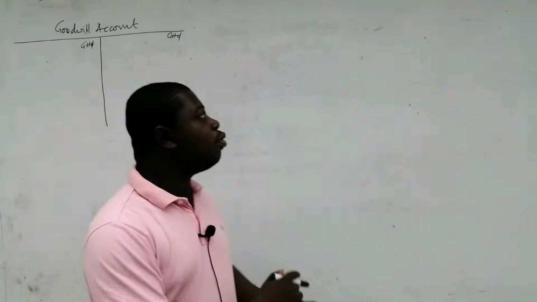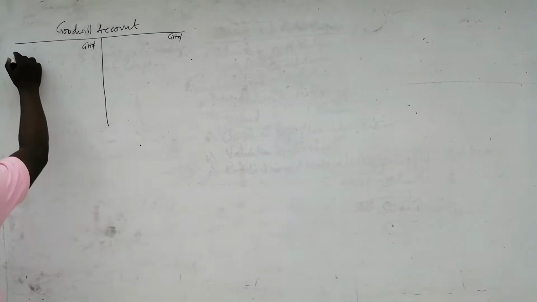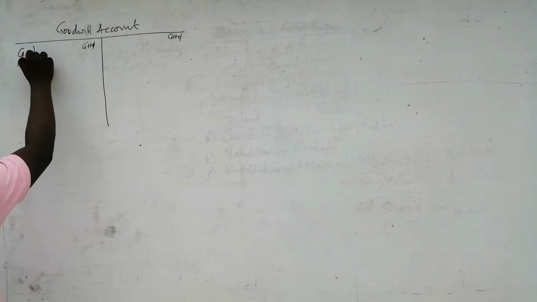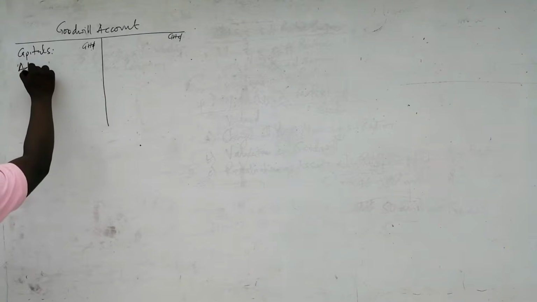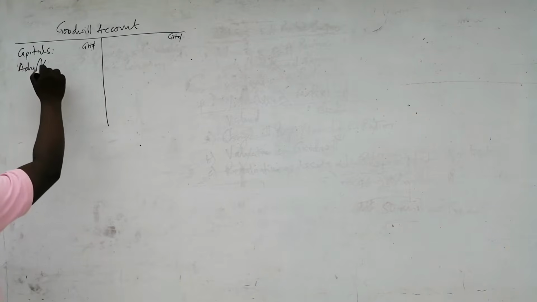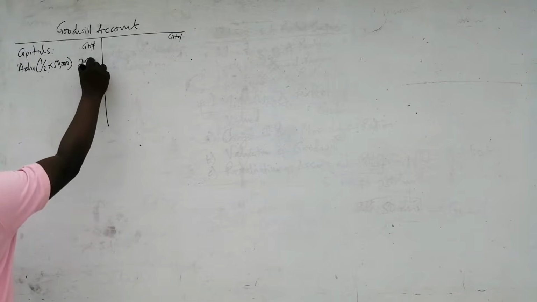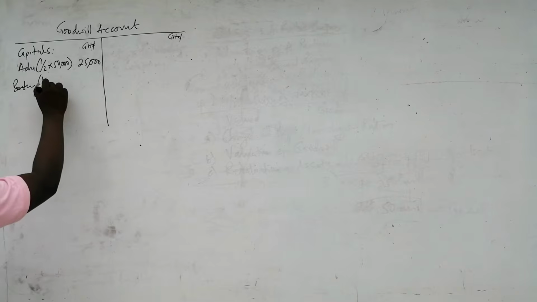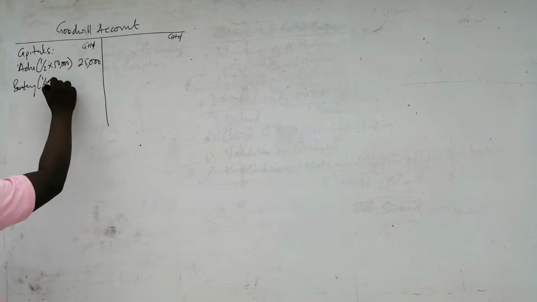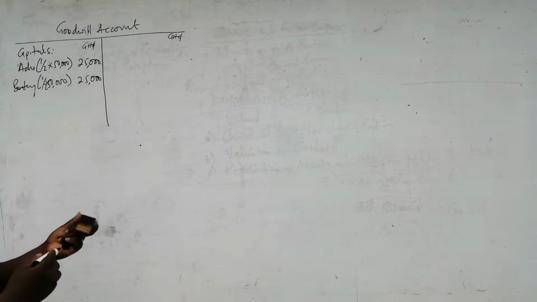And so we'll come here, we assume that they are sharing it equally, and it's going to their capital account. So I'll say capitals, Edu, which is half of the amount of 50,000. That will be 25,000 for Edu, and then for Boateng will be half of the same 50,000, which is going to be 25,000. This is how the Goodwill account will appear.